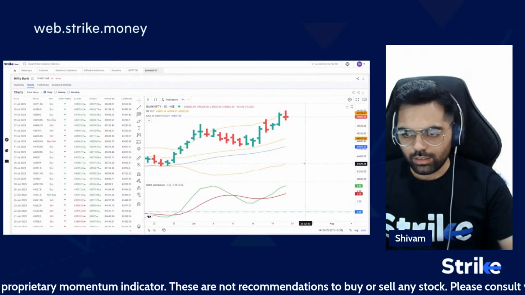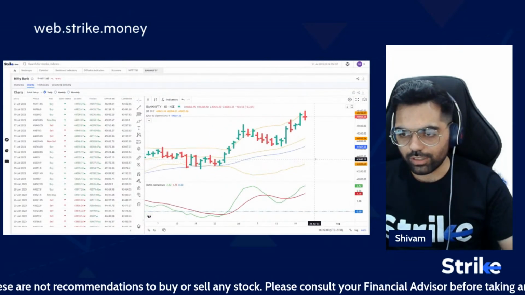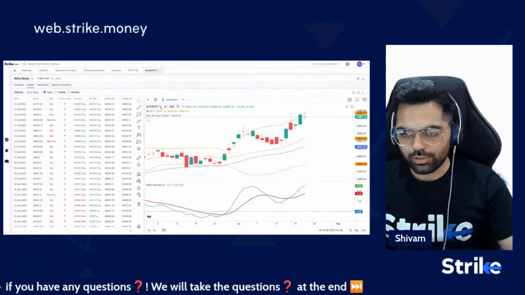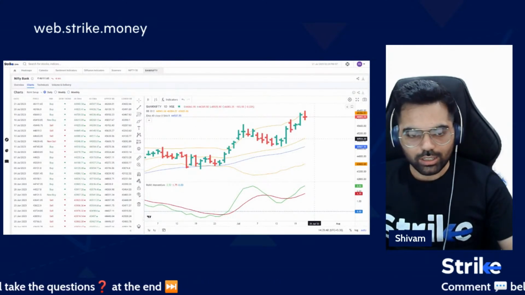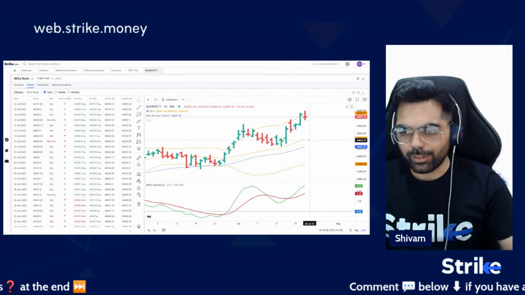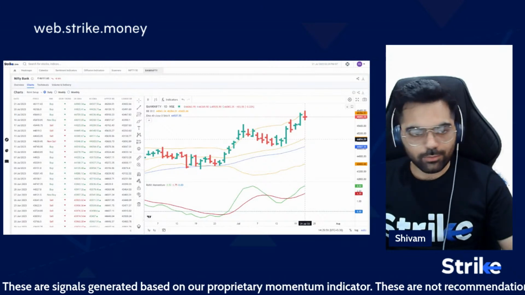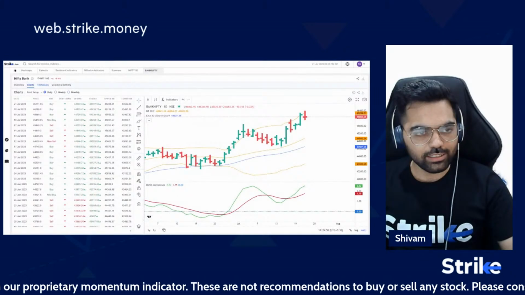So as you can see on the setup, there is no major change on the Bank Nifty. Today's candle is looking like a doji kind of candle, but there is still some time for the market to close. So we can watch out for what kind of closing we get. So that was a look at the charts, indicators, and the setup of how the headline indices are placed.